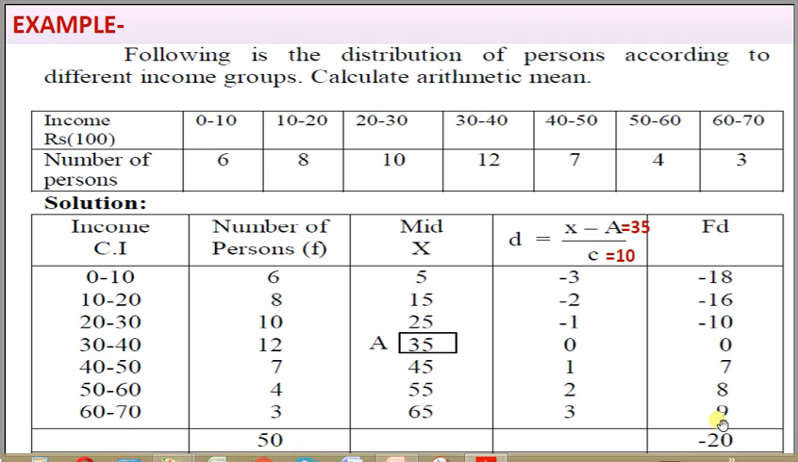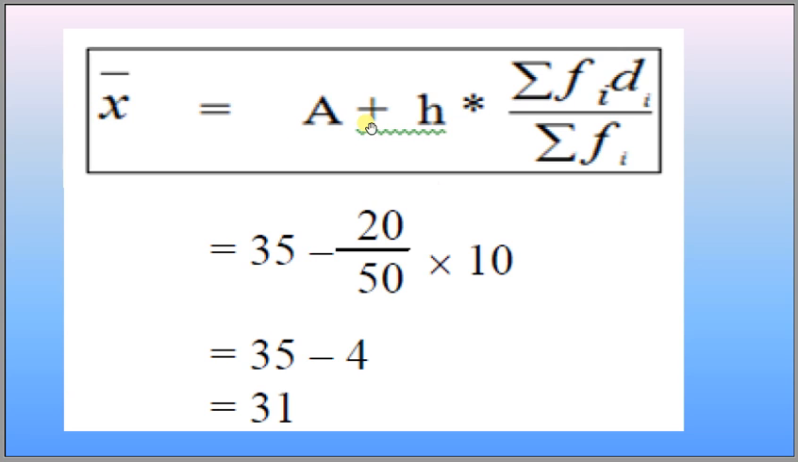Summation fi di is again minus 20, and summation fi is 50. A equal to 35 we have taken here, and h equal to 10. Putting the value in the formula, x bar is equal to A plus h into summation fi di, which is 35 minus 20, since summation fi di is minus 20, that's why this plus sign becomes a minus sign, divided by summation fi, which is 50, and h is 10. 20 into 10 is 200 divided by 50, that is 4, and 35 minus 4 is 31. The average income of the group is 31 rupees.